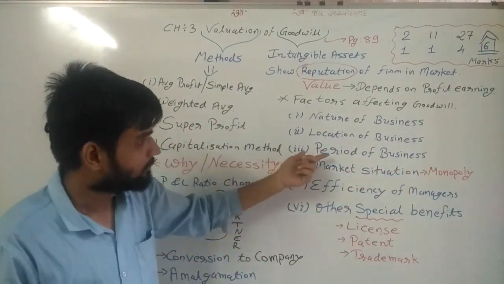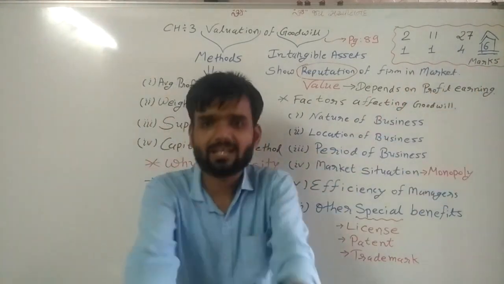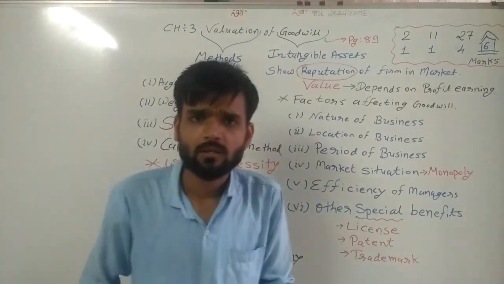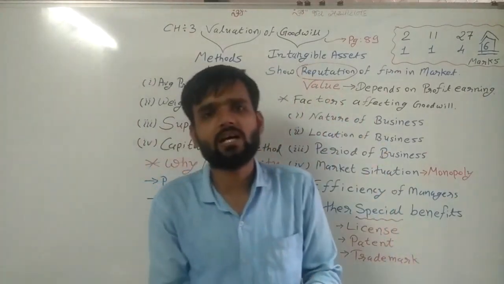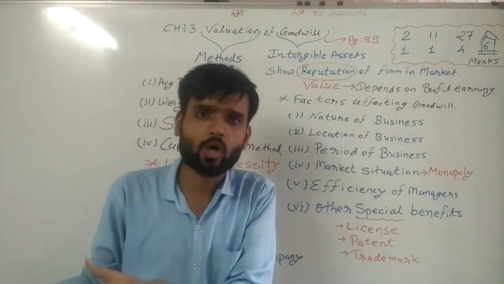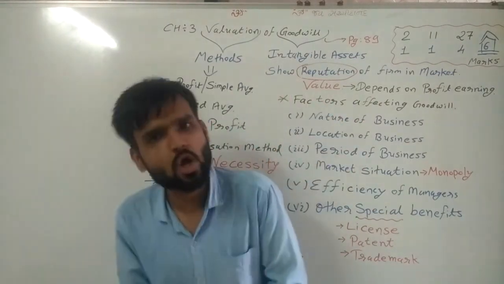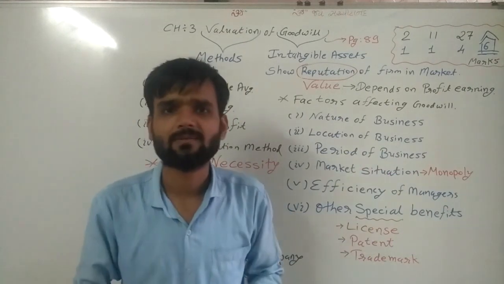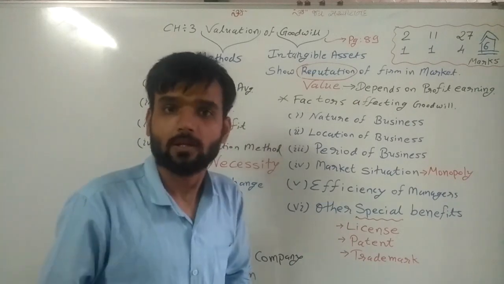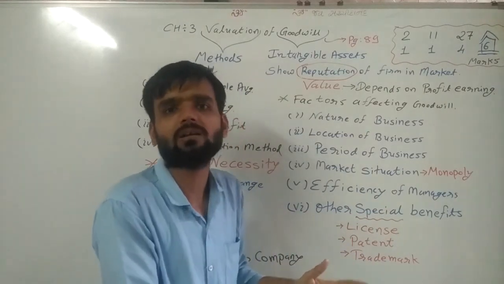Now, period of business. For how many years has a person been working or doing business? For example, in your residential area, some shops have been there for a long time, like a general store. Many persons are used to using that particular shop. Whenever the shop owner changes, he can sell his shop at a higher price, because there are already many persons who are used to that particular shop.